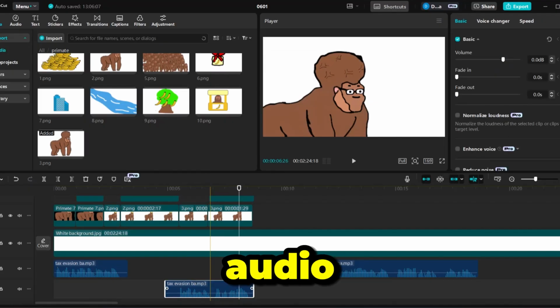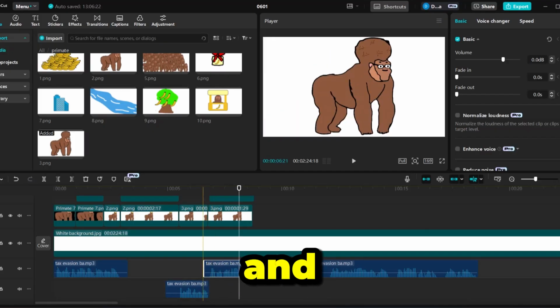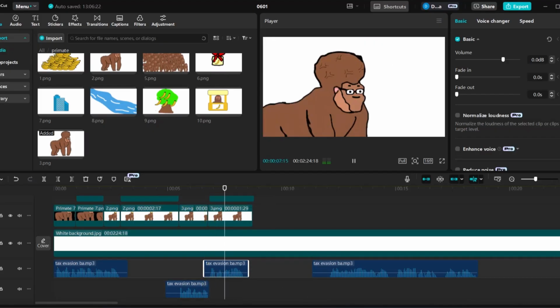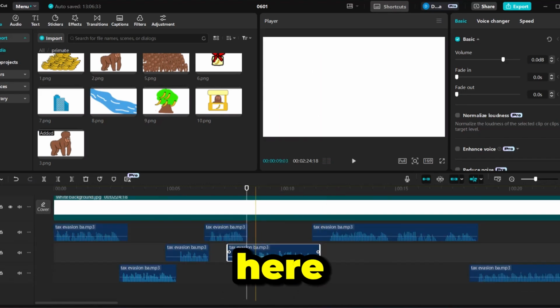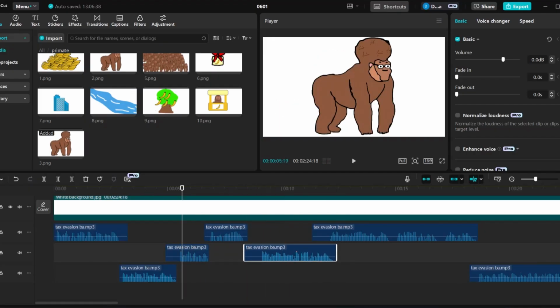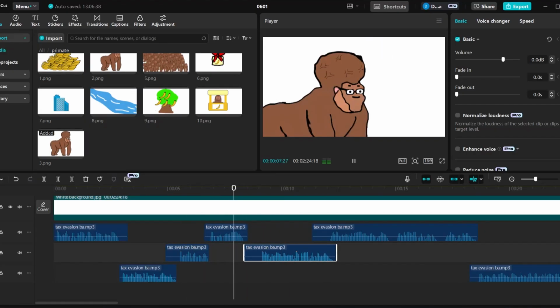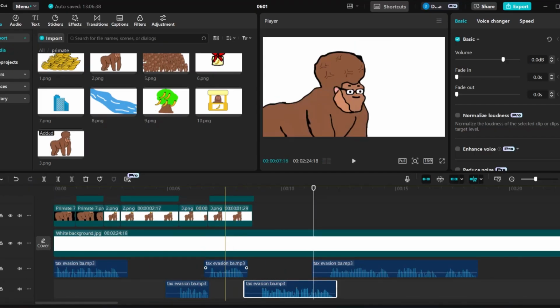Now here's the problem with our audio. Control B and cut. And then A, then I'm gonna move our audio up here so that we can sync it. And then move back here to see what's going on. And then I'm gonna move this one up here. Exactly. Alright. So here's what's going on. Here's what we're gonna do instead.